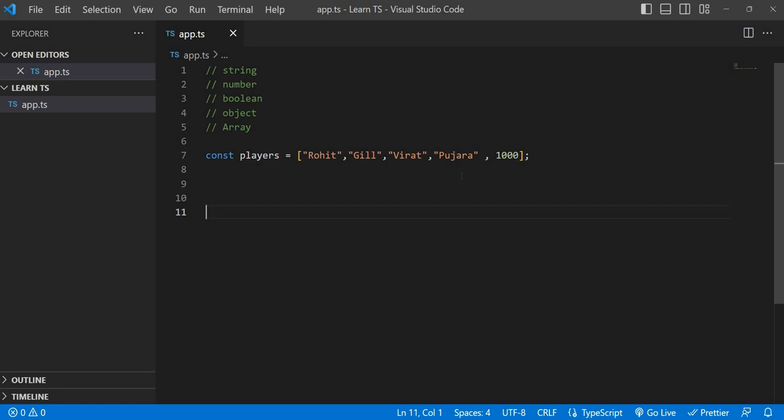Because in JavaScript this is valid. At that time, just mouse over it, it is saying beautifully that it is allowing a string or a number. And if you put a boolean, it is going to allow a string, number, or boolean array.